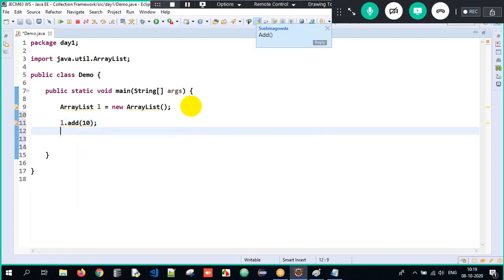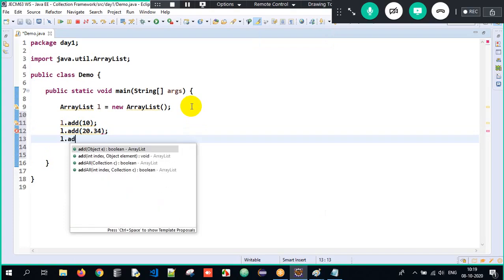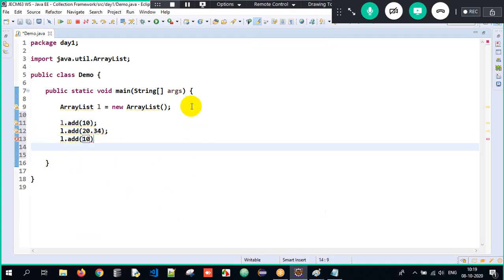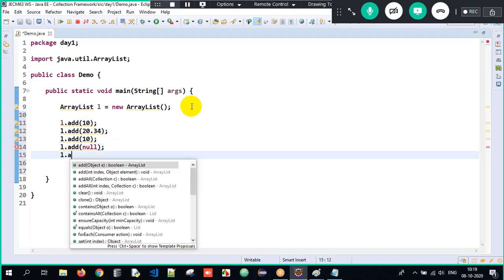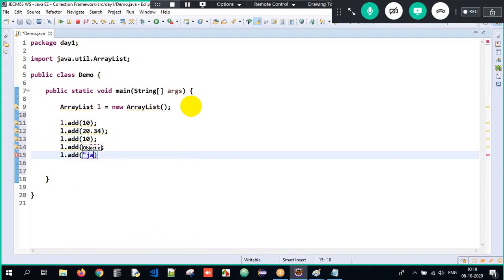Similarly, I'll write L dot add of 20.34, and then L dot add of 10, and again L dot add of null, and then L dot add of, I'll write it as Java. So we are done with it.